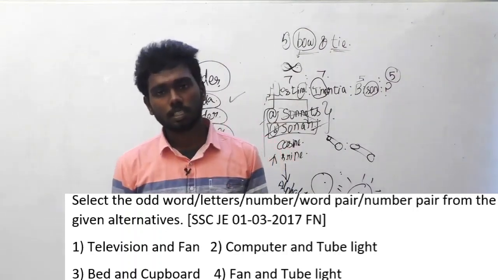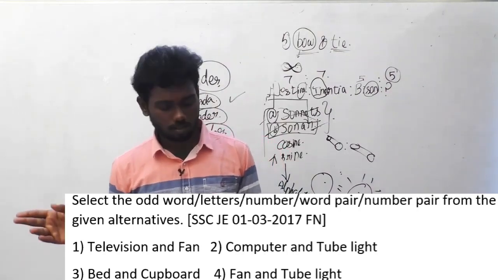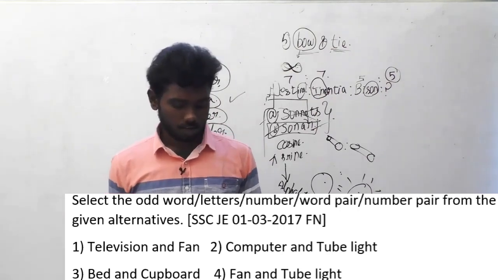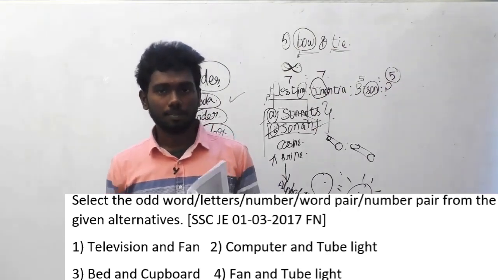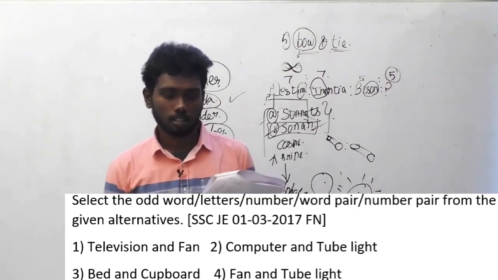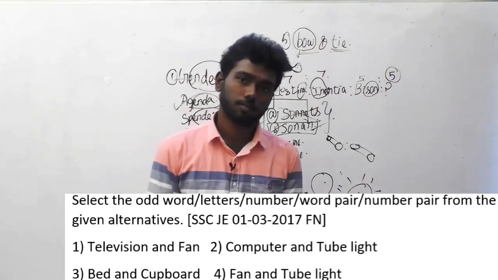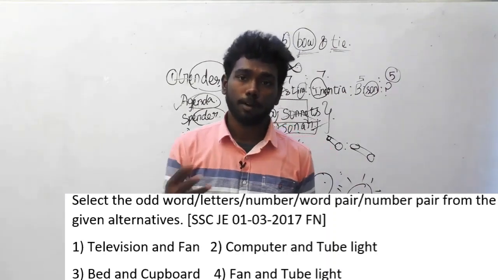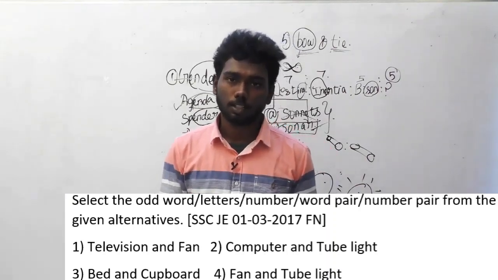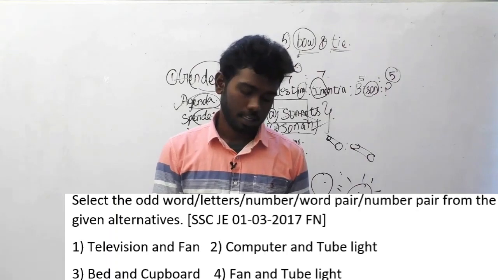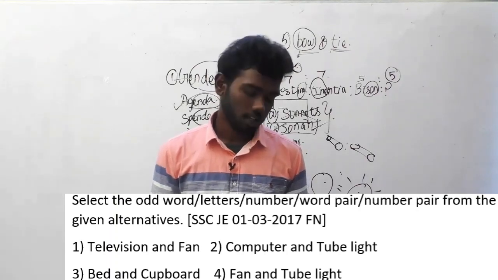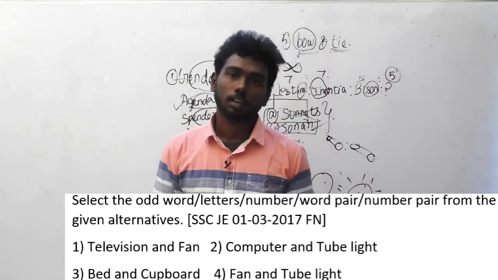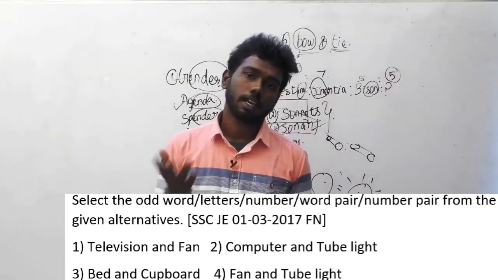Can you guess the logic, guys? It's pretty simple. While reading itself you can say which is the answer. I'm saying the answer, and at least after I say it, try to guess the logic. The answer is option C, bed and cupboard. We have initially seen a question like this about the type of material it is made of. It is similar to this, but the logic here is, except bed and cupboard, all the things work under electricity.